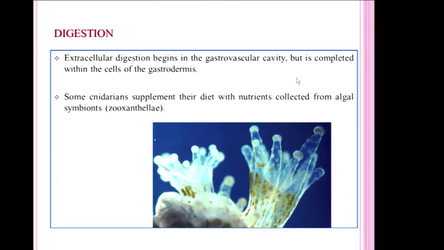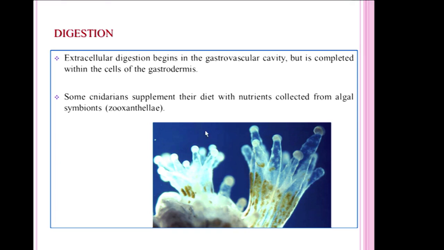And digestion. The most important feature observed in these Coelenterata animals is the digestion. In previous protozoans as well as in poriferans, the digestion is intracellular digestion, whereas in Coelenterata the digestion is intracellular as well as extracellular digestion.